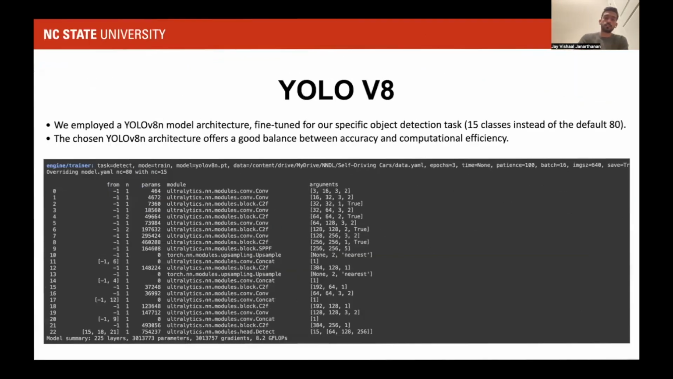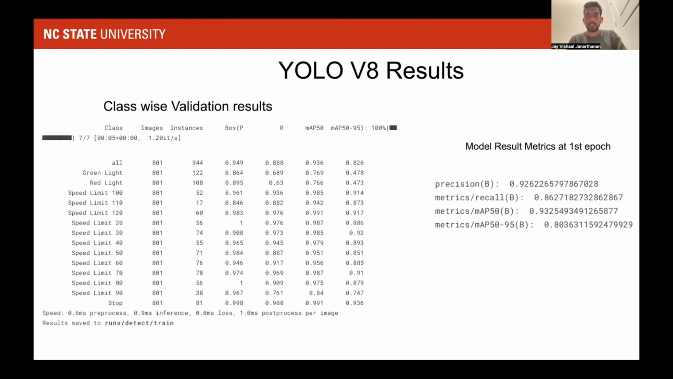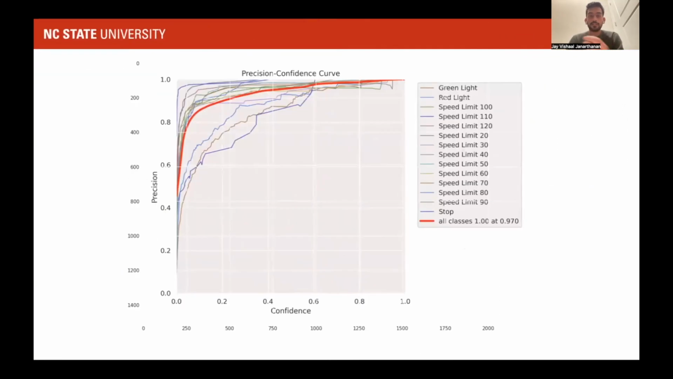We got very good accuracy, and here is the architecture of the YOLO V8 that we used. Here are the class-wise validation results, and the right image is very surprising for us. The precision for the first epoch was itself around 93%, which was very great for us. And here is the precision confidence curve. As you can see, when the precision almost reaches 98%, our confidence is almost one. So it is a very good precision confidence ratio.